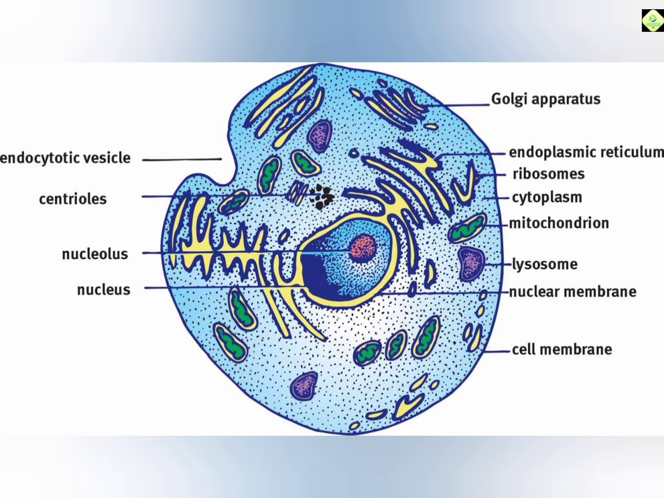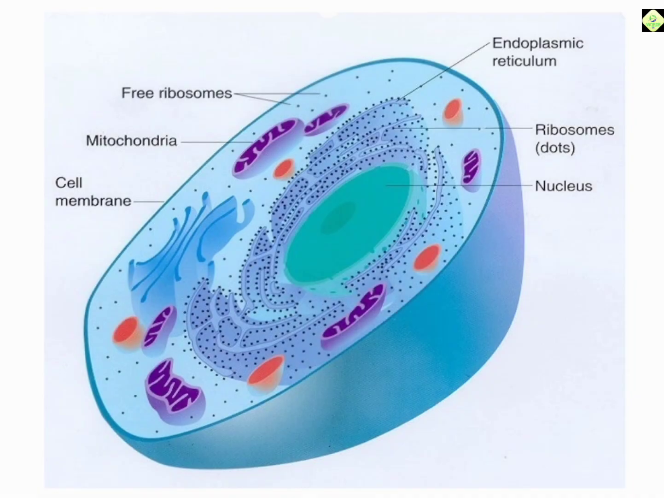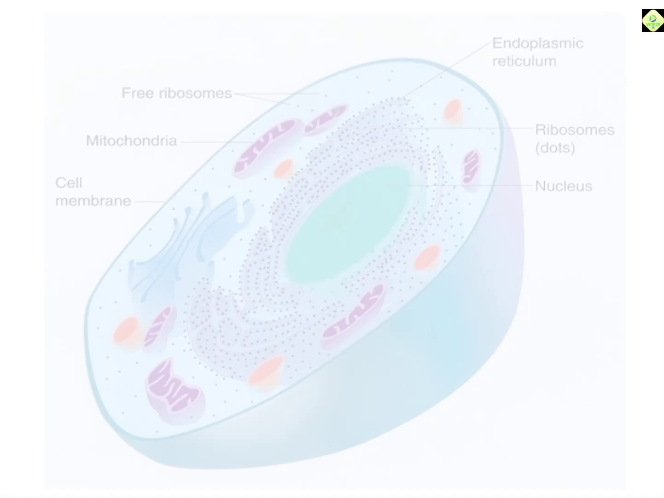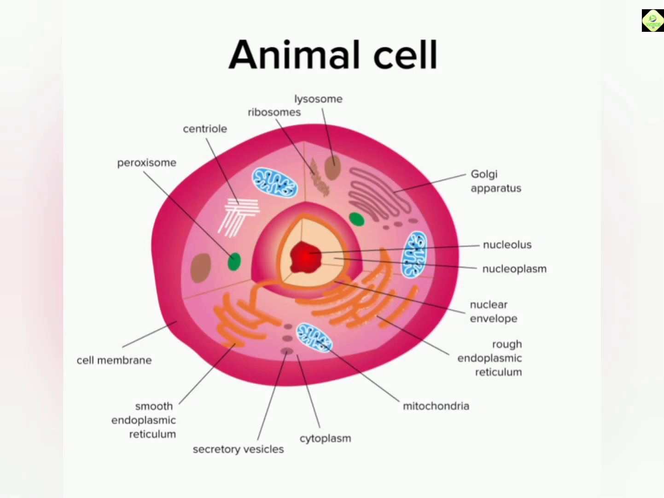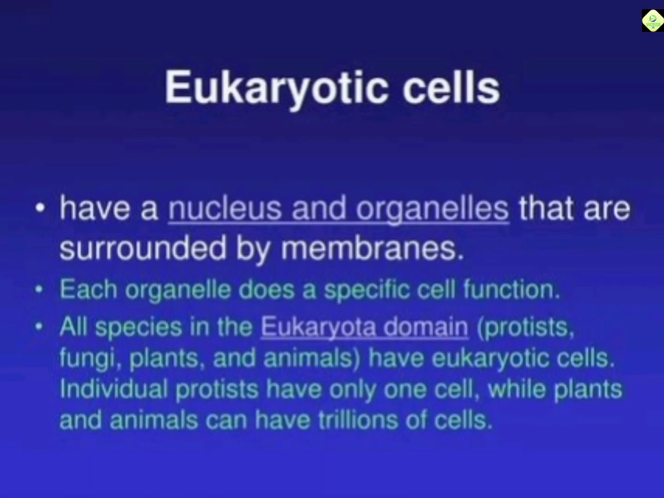Sixth, Golgi apparatus. The Golgi apparatus modifies, packages and transports proteins and lipids to different parts of the cell or outside the cell. Seventh, lysosomes. Lysosomes contain digestive enzymes that break down waste material. Eighth, ribosomes. Ribosomes are the sites of protein synthesis. Eukaryotic cells contain 80S ribosomes in the cytoplasm.